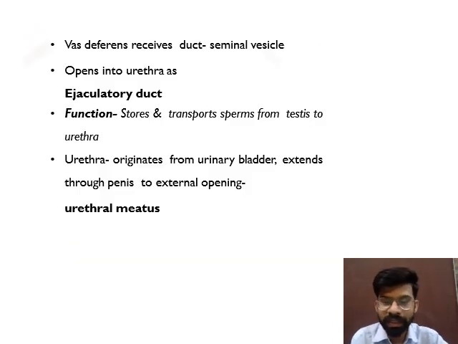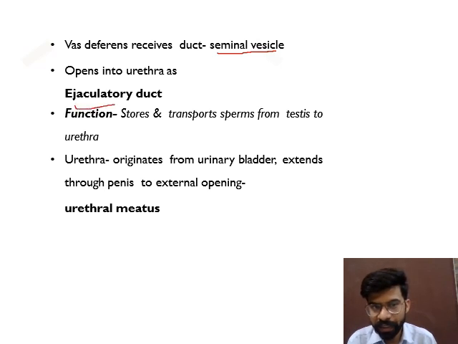Now, these are some accessory glands. The vas deferens receives a duct from a gland known as the seminal vesicle, and then opens into the urethra as the ejaculatory duct. The function is to store and transport the sperm from the testis to the urethra. The urethra originates from the urinary bladder and extends through the penis to the external opening.